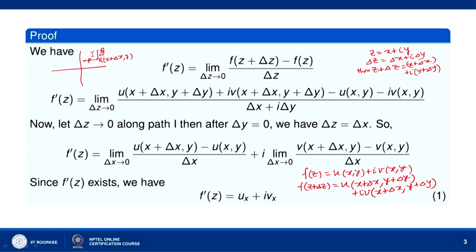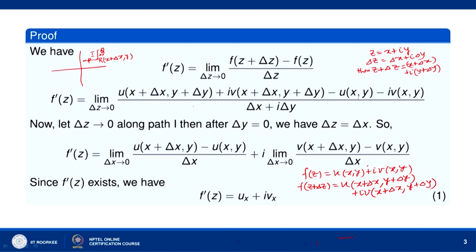So f'(z) equals the limit as delta x goes to 0 of u(x plus delta x, y) minus u(x,y) over delta x. We can rearrange the terms: u(x plus delta x, y) minus u(x,y) over delta x, plus i times the limit as delta x goes to 0 of v(x plus delta x, y) minus v(x,y) over delta x.